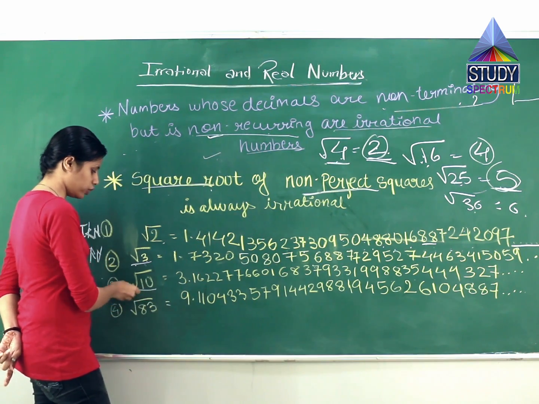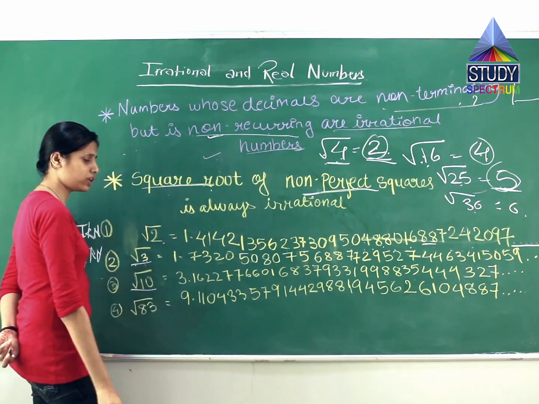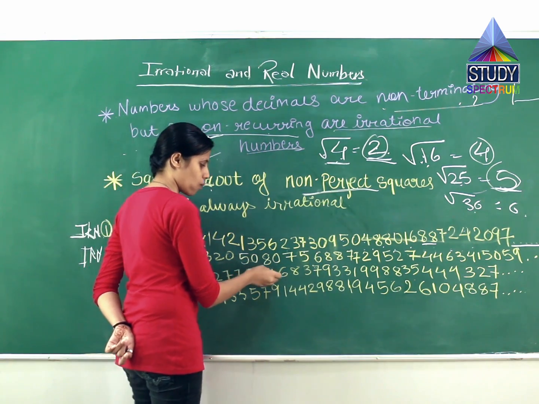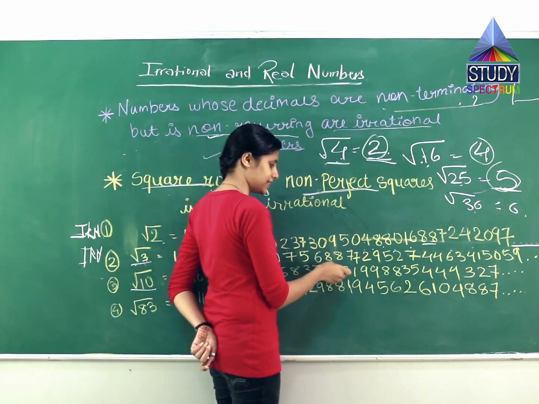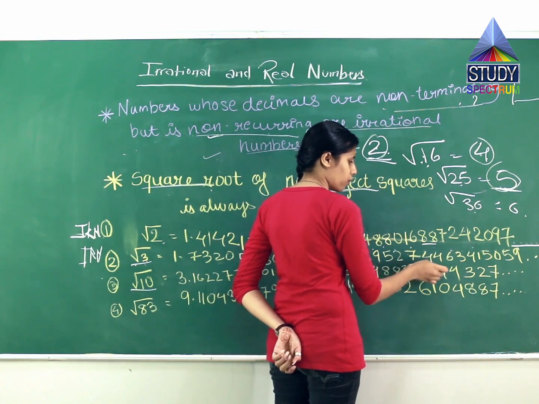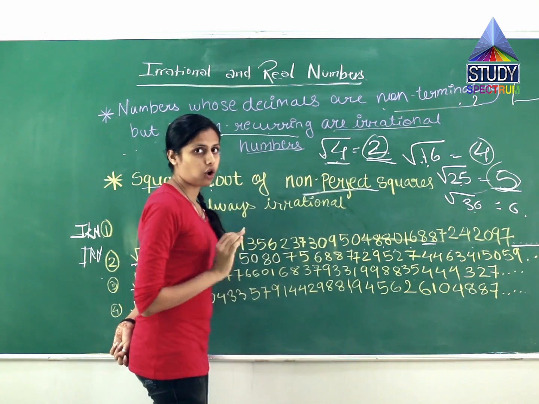The third is root 10. Root 10 is also not included in this. So what is root 10? It is 3.62277763016835444327. This is also not recurring.